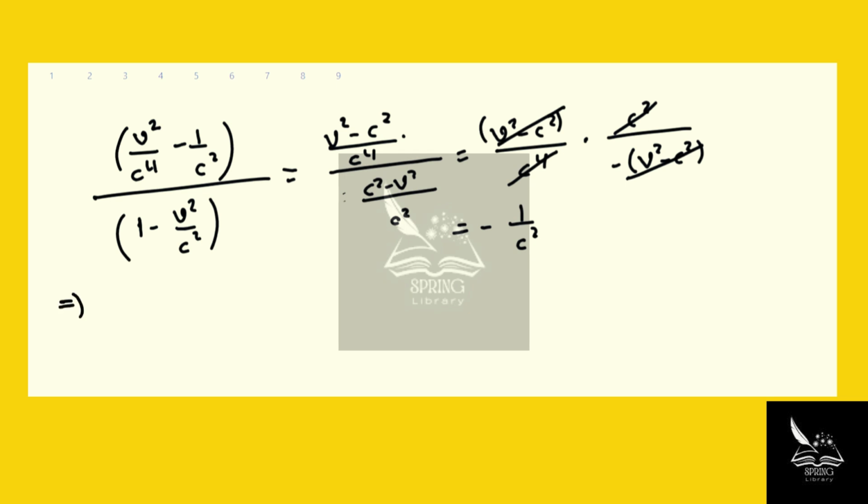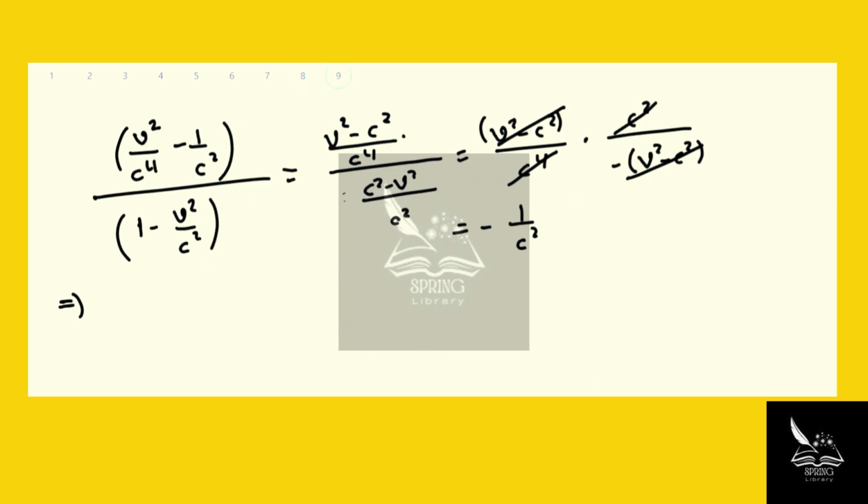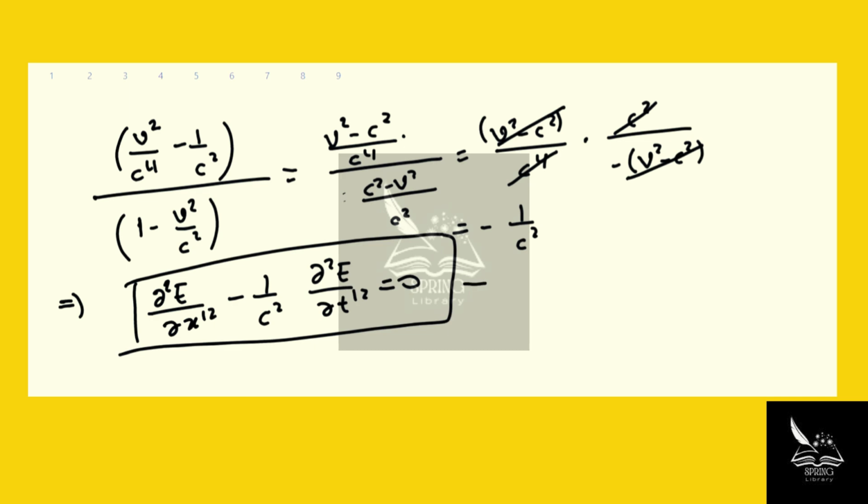So if I'm rewriting my wave equation based on this equation, I have only this term left, and this coefficient is 1 over c squared. So I can rewrite it as d squared E over dx prime squared minus 1 over c squared d squared E over dt prime squared equals 0. And this is your wave equation, and this shows you that the wave equation is invariant under Lorentz transformation.